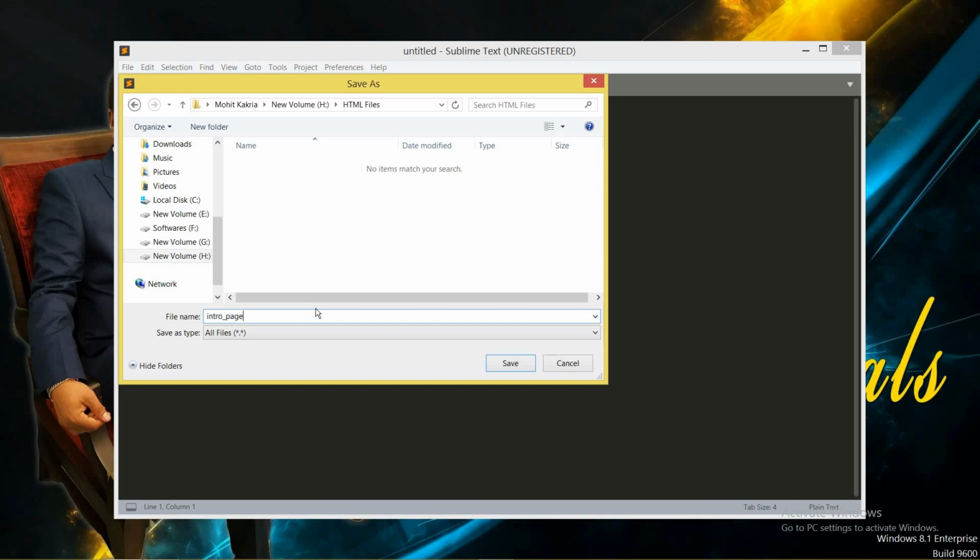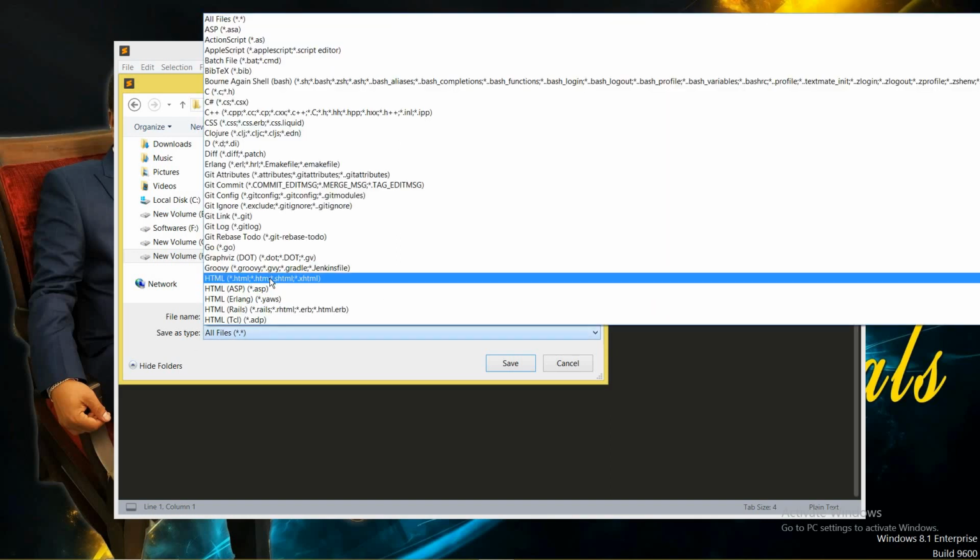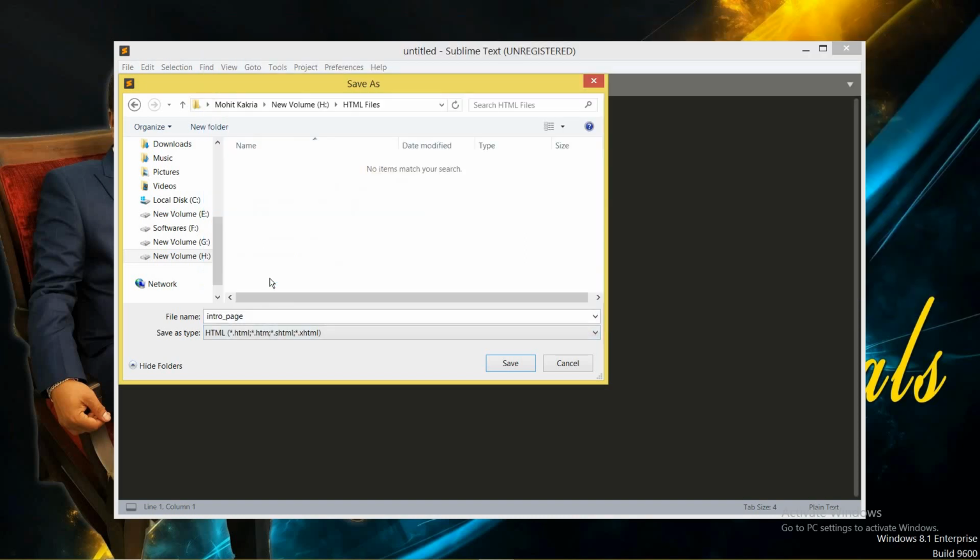Go to save as type and look for HTML over here, because every HTML page must be saved with the extension HTML. You can manually write it after giving the name, or you can pick it from here. Now just save it.